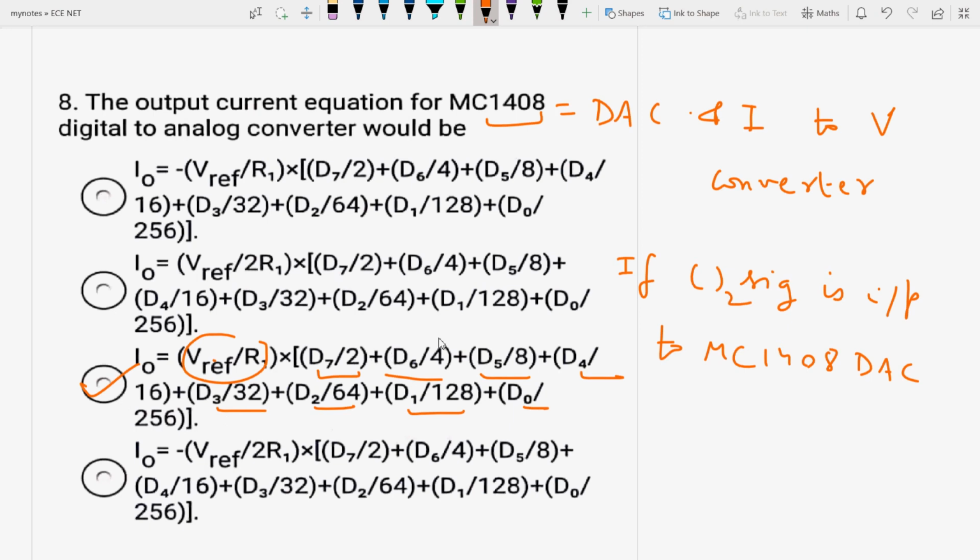That means it is 2, then 2 square, then 2 cube, then 2 to the power 4, then 2 to the power 5, then 2 to the power 6, then 2 to the power 7, and then 2 to the power 8.